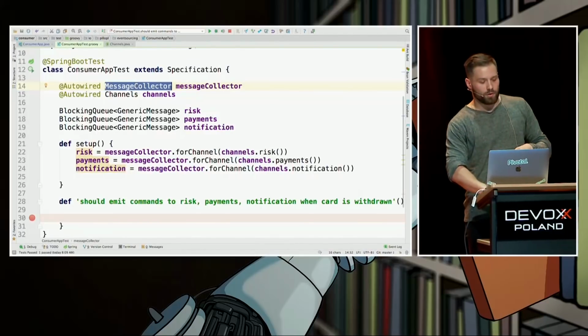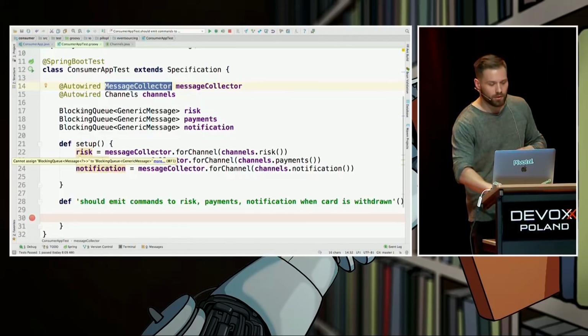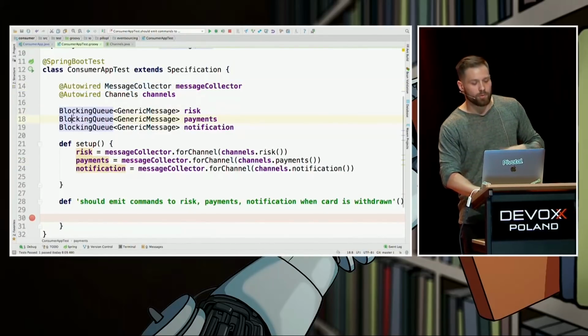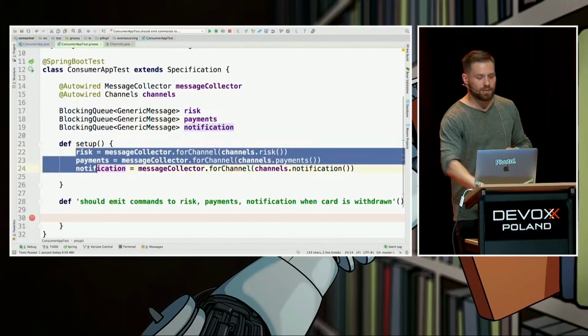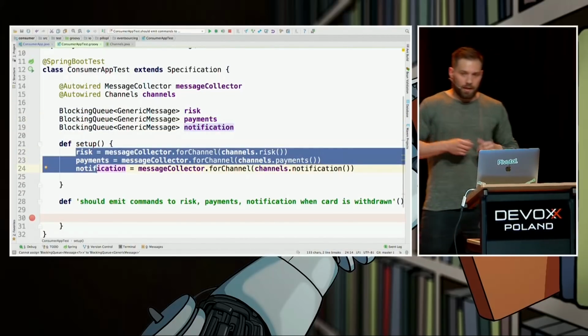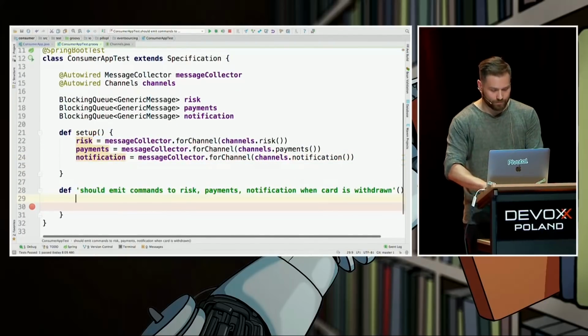And instead of sending events to a real instance of Rabbit or Kafka, we are going to store them from each channel in a respective blocking queue, like this. We initialize these blocking queues like this. And hence, we are not dependent on a message broker. So let's write this test.